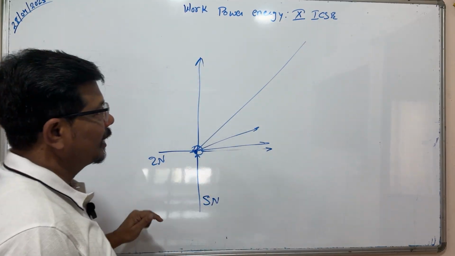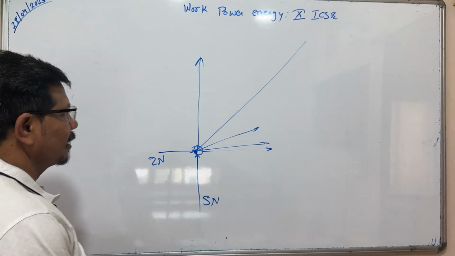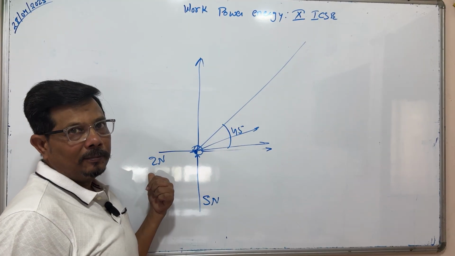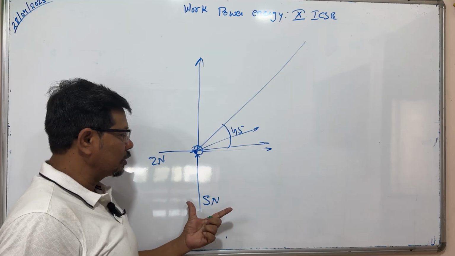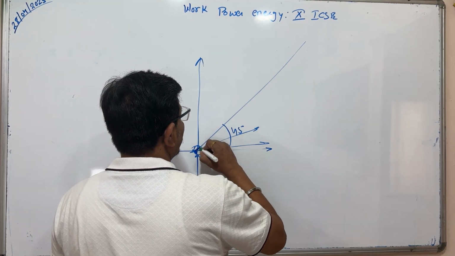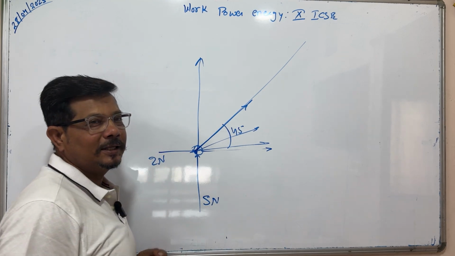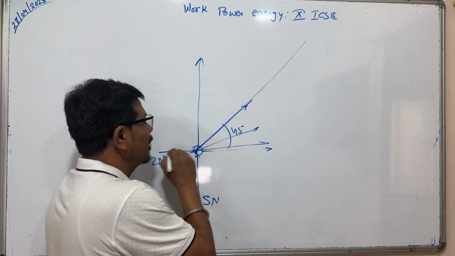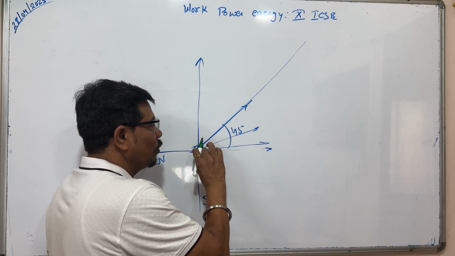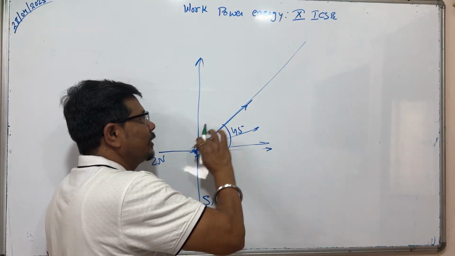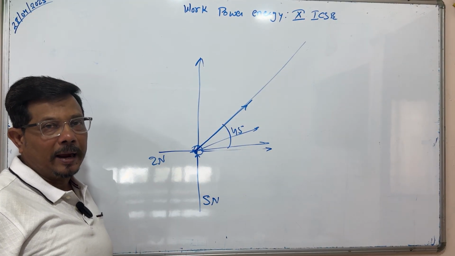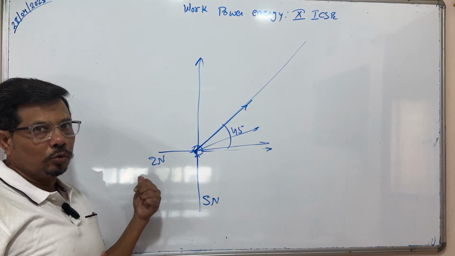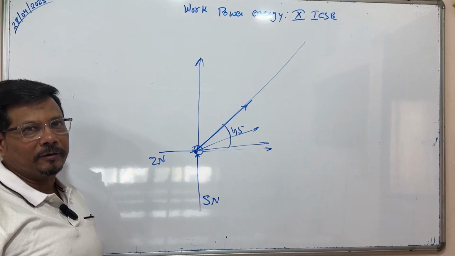This is the center. This is the angle bisector, means 45 degree. So if both powers are the same, both forces are the same, you can see the body will go in this direction. This is called the resultant vector. It won't go this side or that side, it will go from the center. That is called the angle bisector, and this is 45 degree. If both are 5 Newton, or both are 2 Newton, it will go exactly at 45 degree.